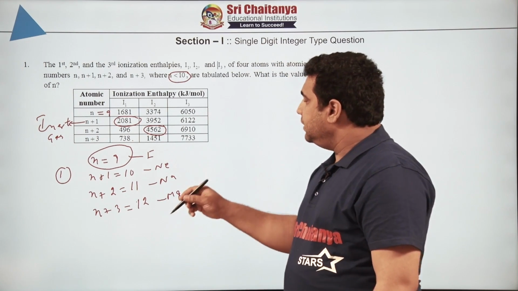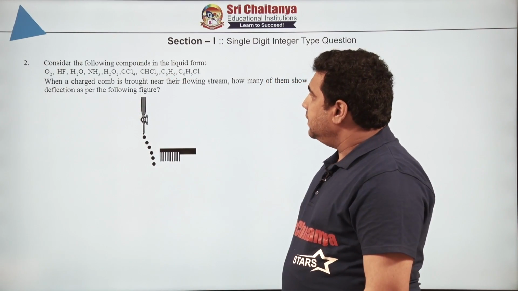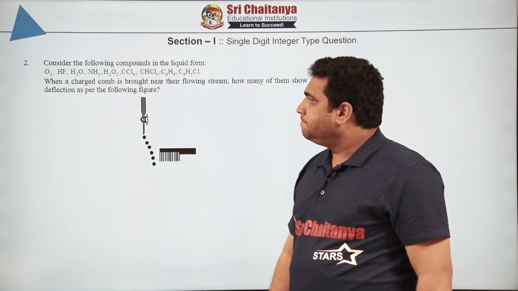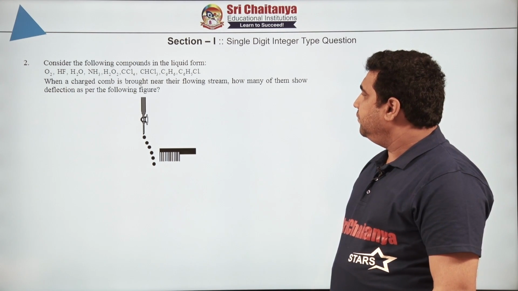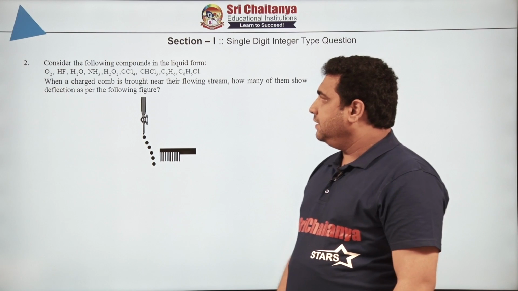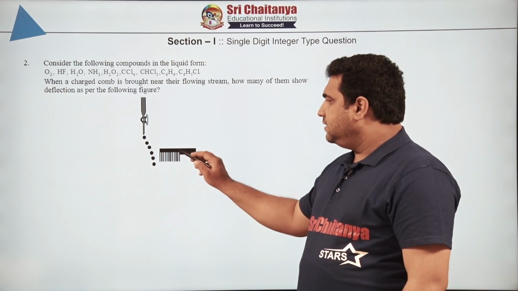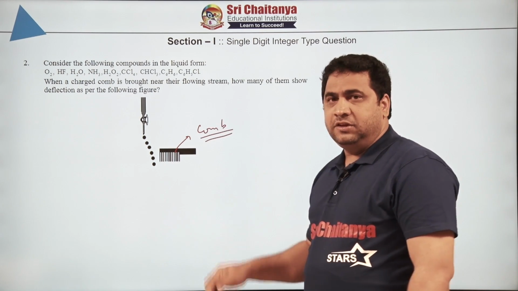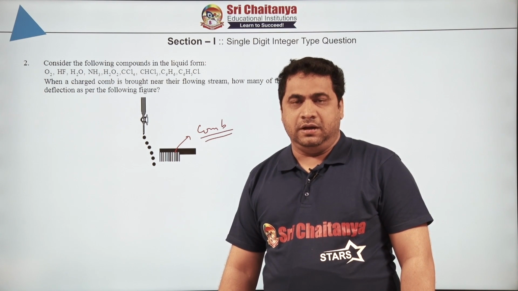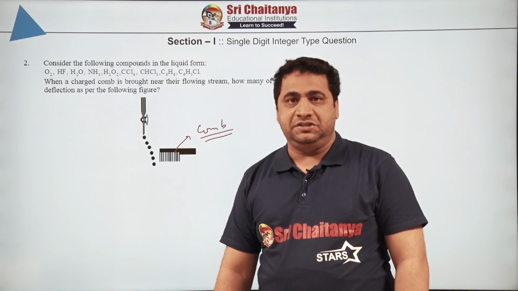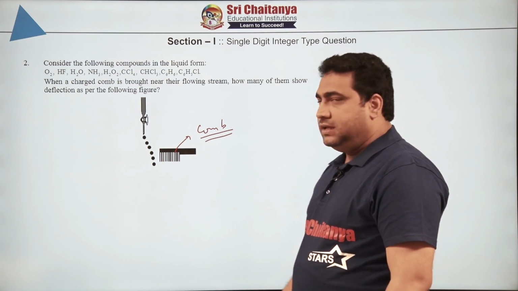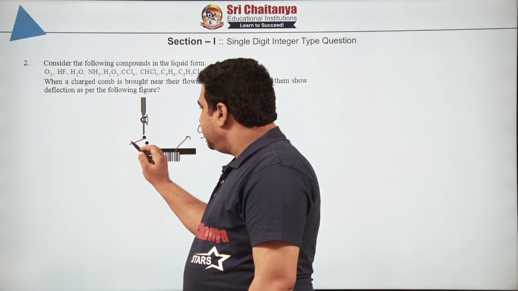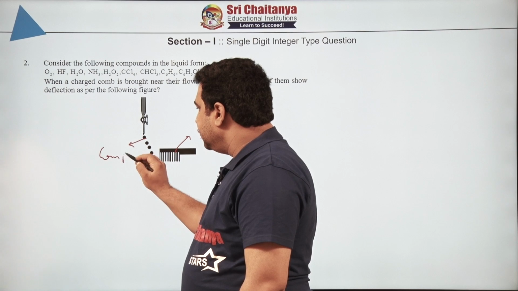Now we will go for our next question. In our next question, consider the following compounds in liquid form: oxygen, HF, H2O, ammonia. When a charged comb is brought near the flowing stream, how many of them show deflection as per the following figure? All of you can see this is an ordinary comb, and in a comb we know there are no magnetic properties. It has an electric property, that is, charge property, and indirectly we can solve this. If it is deflecting, that means whatever compound you are taking over here